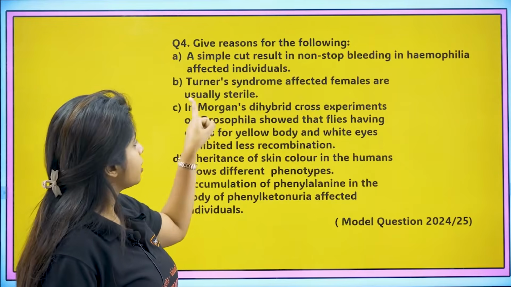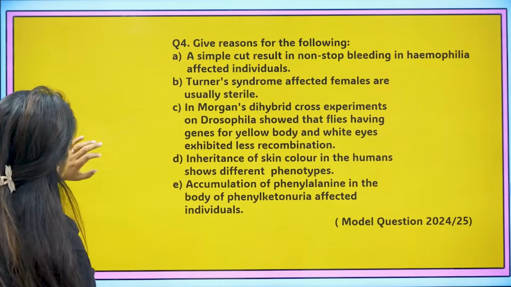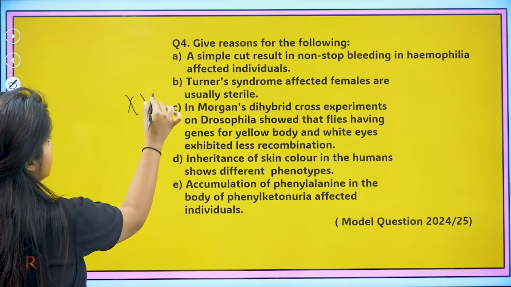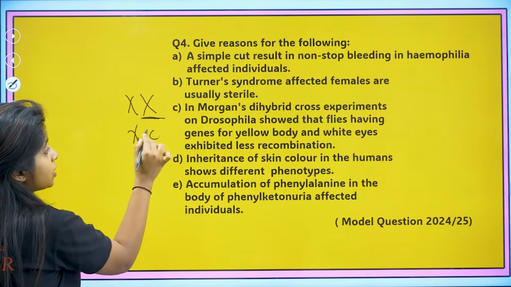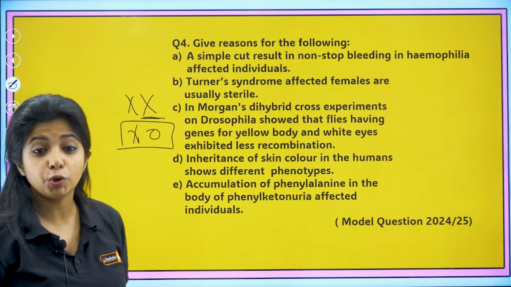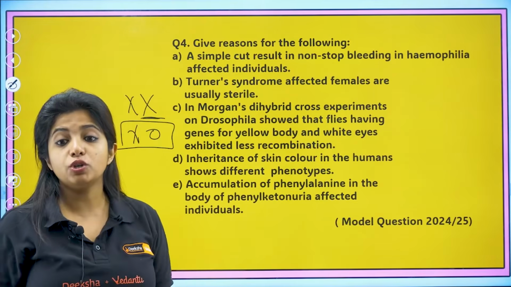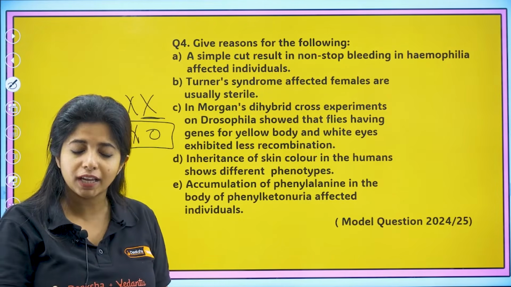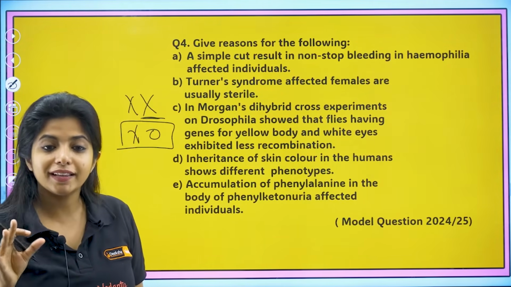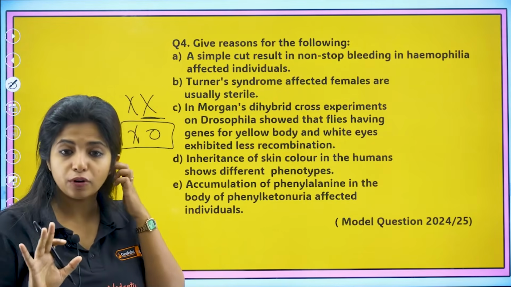Turner syndrome affected females are usually sterile. Why? Because instead of having XX over here, they do not have another chromosome, it's XO, which is why the ovaries are rudimentary, they are not fully developed. Do you think they will produce X out there? No, they are sterile. They are not fertile, they are sterile, they cannot produce X.